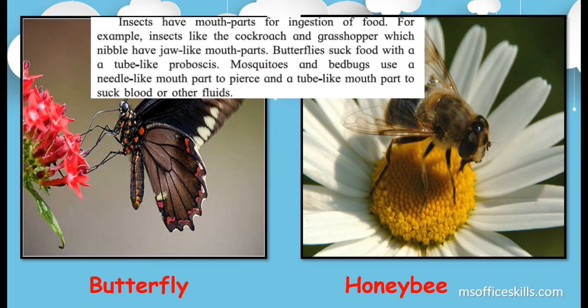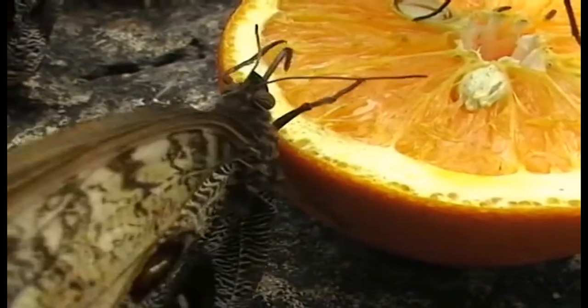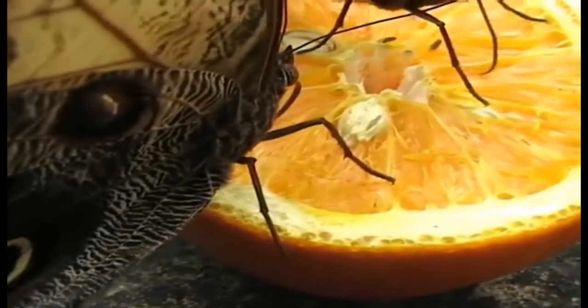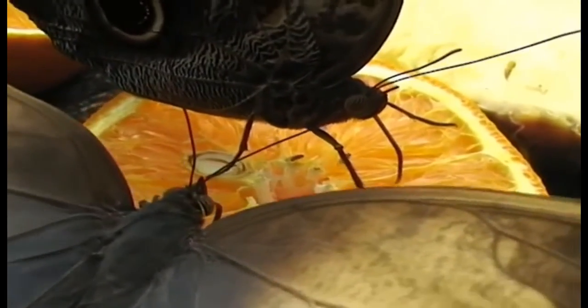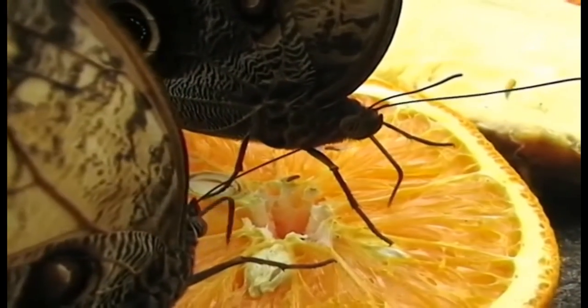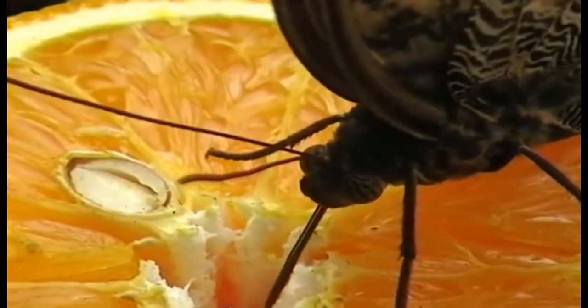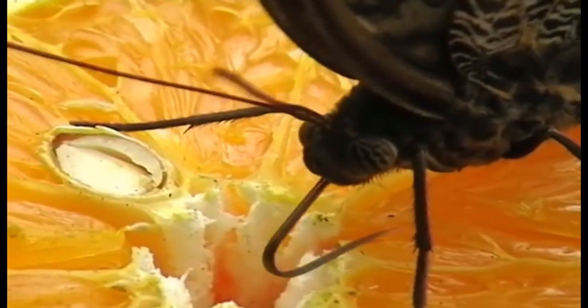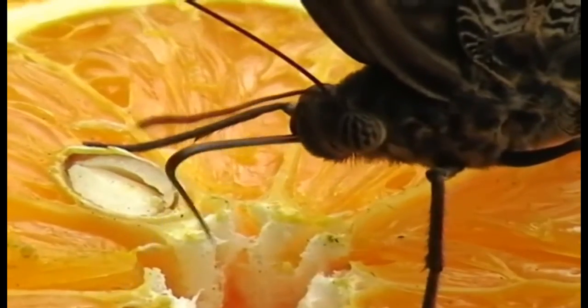So let's have a look at how these butterflies suck the nectar from the fruits or the flowers with the help of the proboscis. Now here you can see this butterfly sitting on an orange. You can see this needle-like structure with which they are trying to suck in the juice from the orange.